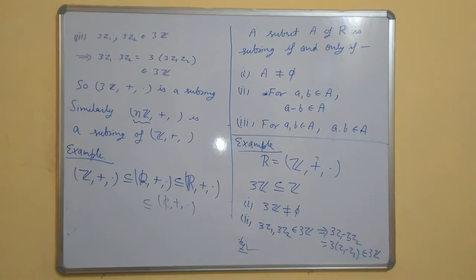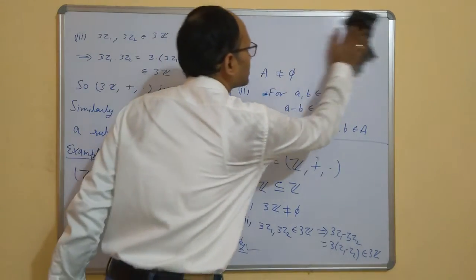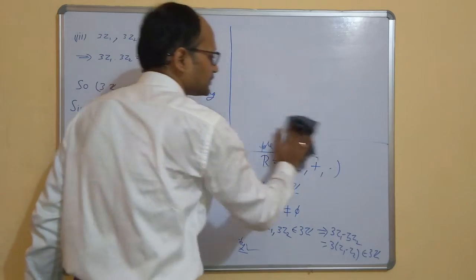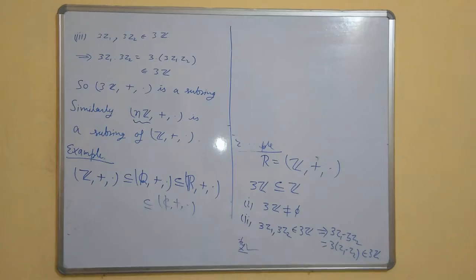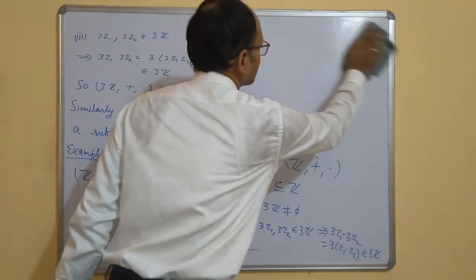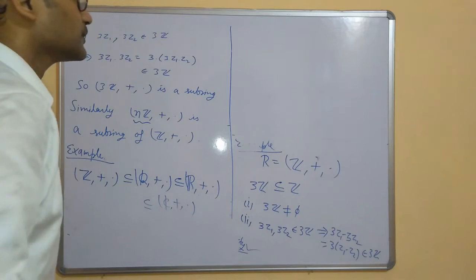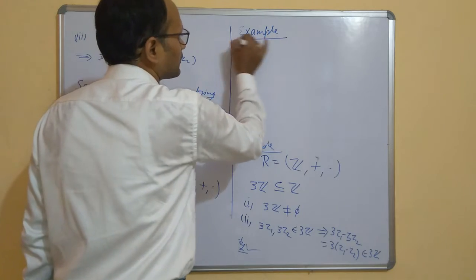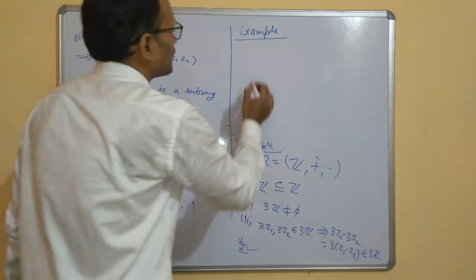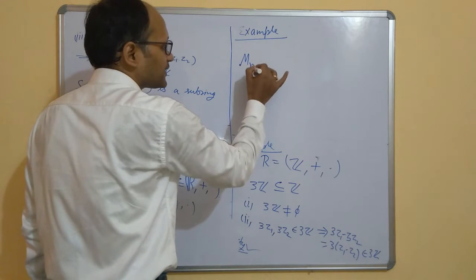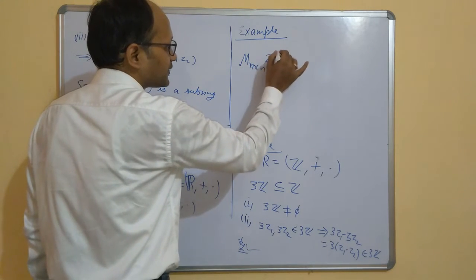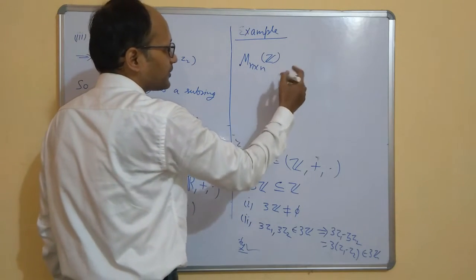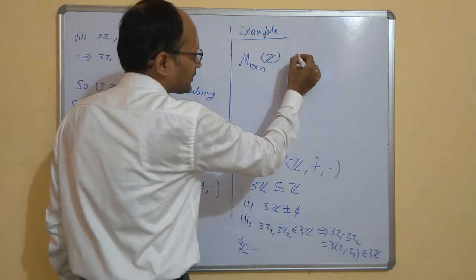Now come to another example. Now suppose we have n cross n matrices over Z. This is a ring we know with respect to addition and multiplication of matrices. So let me not write addition and multiplication again and again.